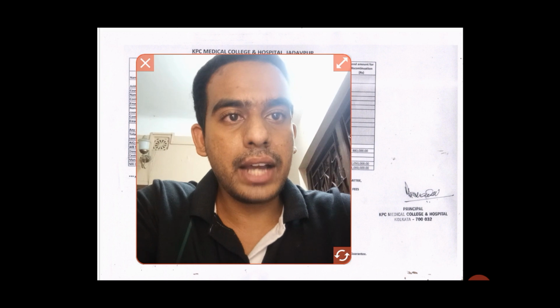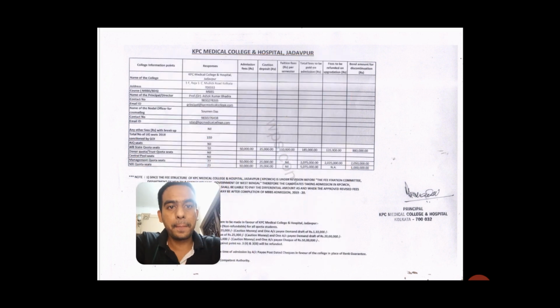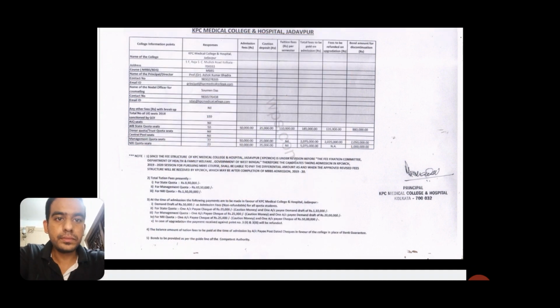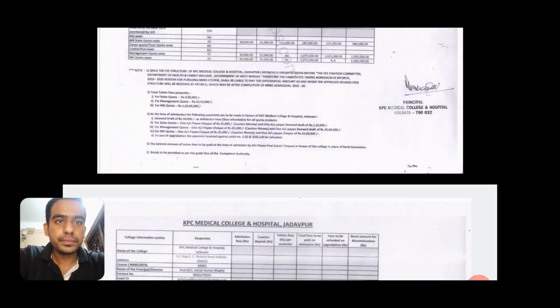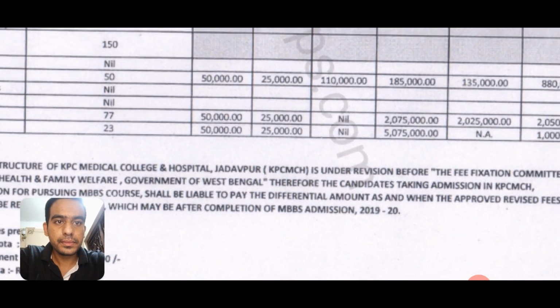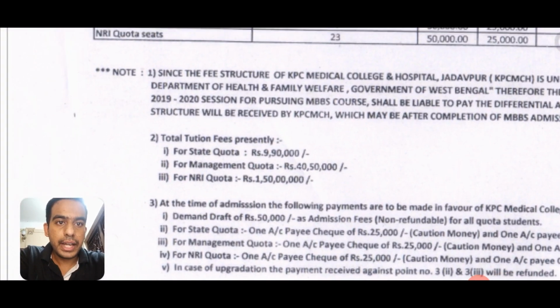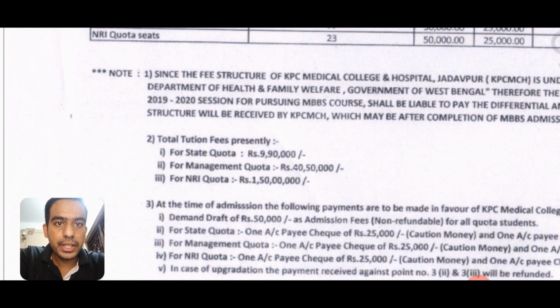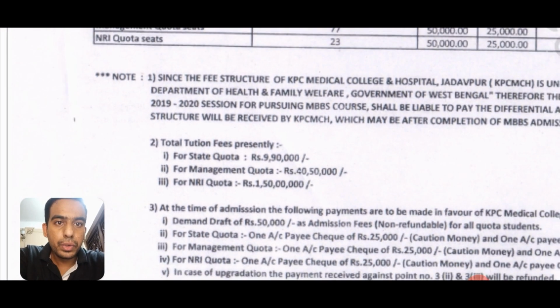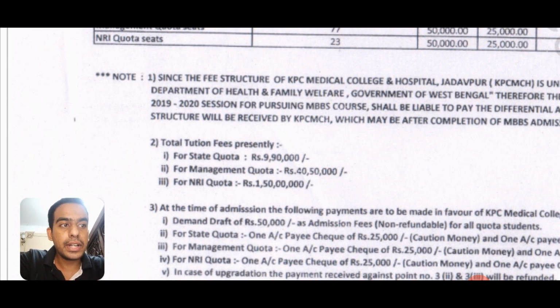So the entire fees, so now wait. So the entire fees for management quota, see over here, the point 2 subpart 2 for management quota, entire tuition fees is about 40 lakh 50,000. So this is your entire tuition fees for 4.5 years of staying in KPC.